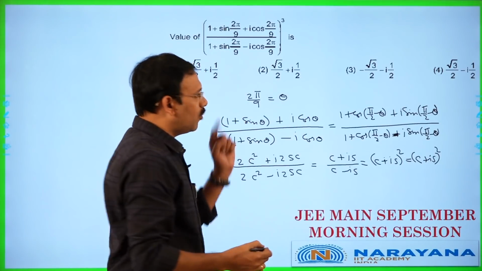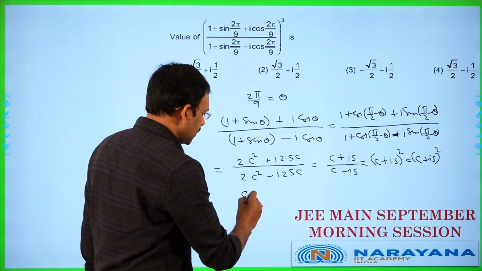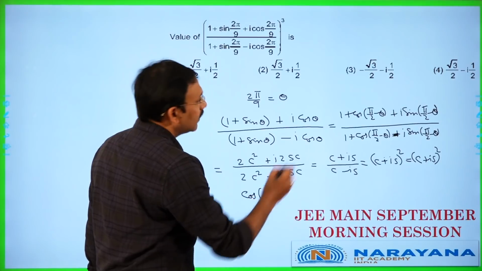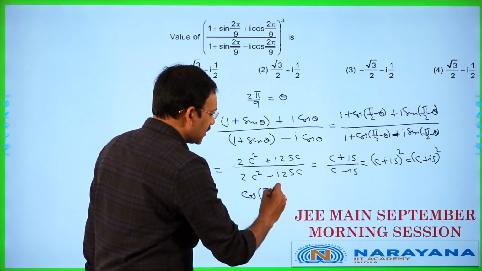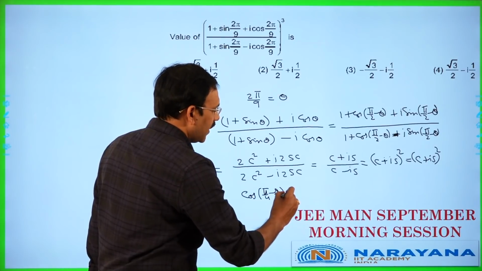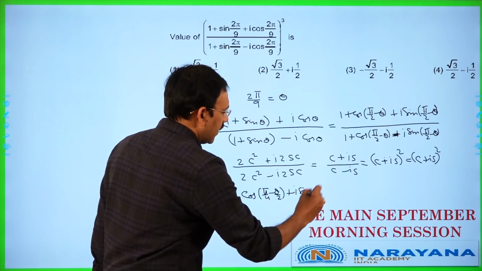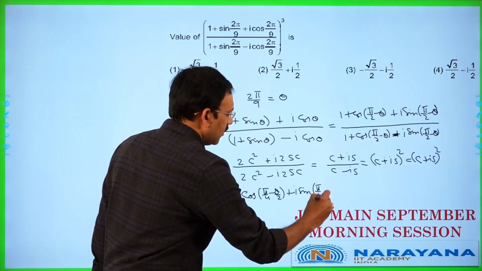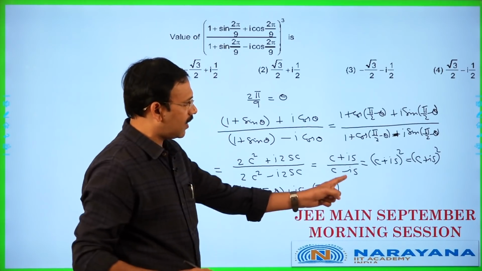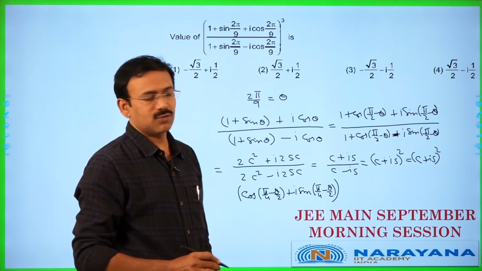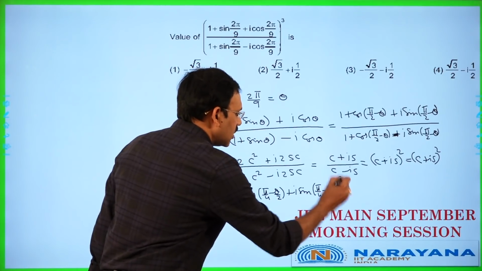Now already the cube is there, so this becomes c, meaning cos of theta by 2, which is pi by 4 minus theta by 2, plus i into sin of (pi by 4 minus theta by 2), whole square is there. Then the cube is also there in the problem, so the power will become 6.